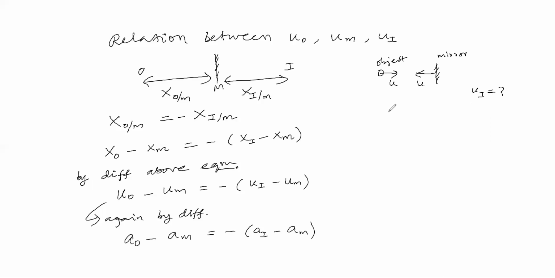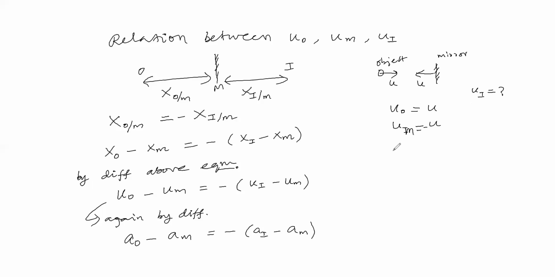Here velocity, in vector form now we have to take, so that object speed if you take as u, mirror speed you have to take as minus u, because mirror and object move oppositely.